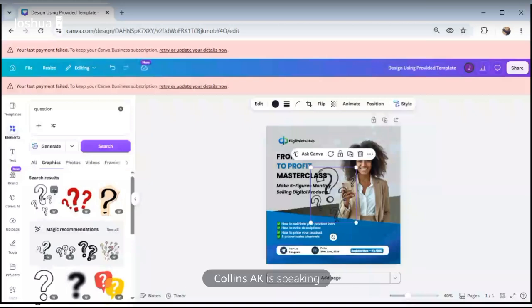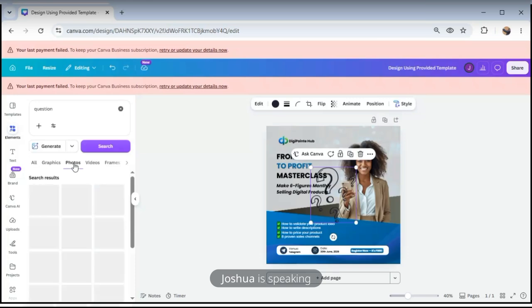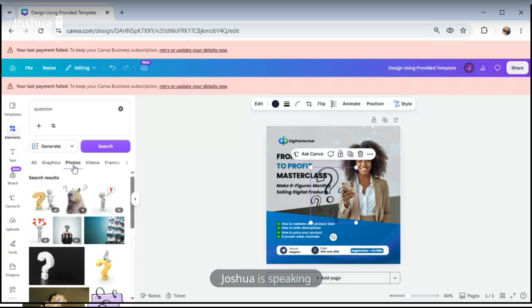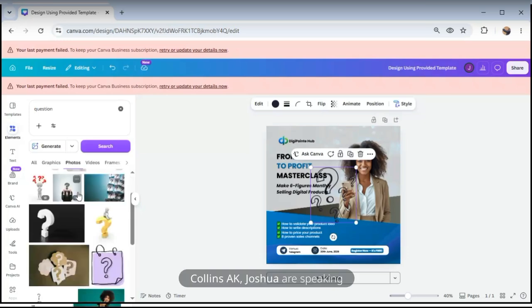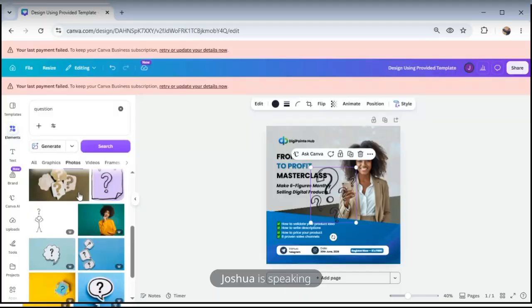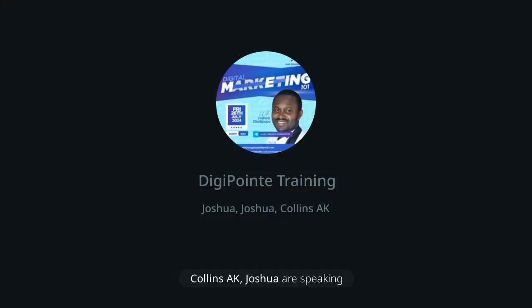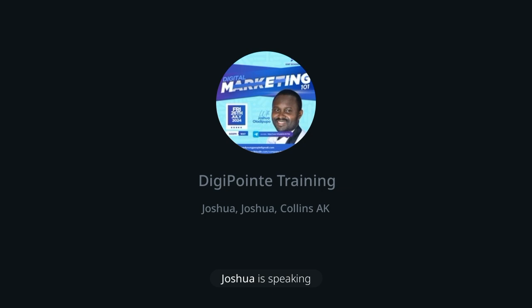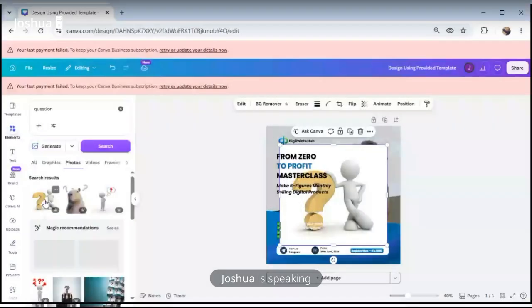So I can move to photos. When I move to photos, I'm going to see pictures that have to do with question. Can you see them? Yes. So these ones are images, both things like this and this lady who is thinking about something or asking a question. So they are photos. Even if I click this one, this is also a photo. It's not going to act like a graphic that doesn't have a background.